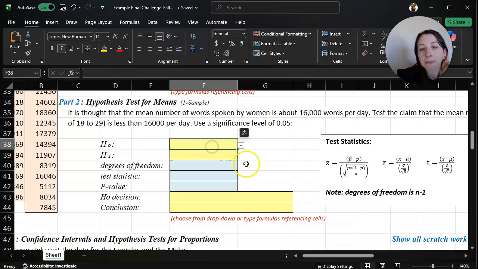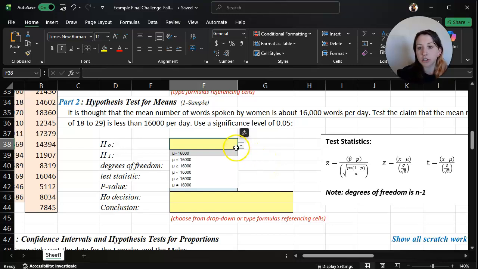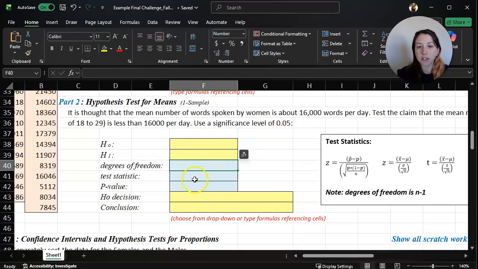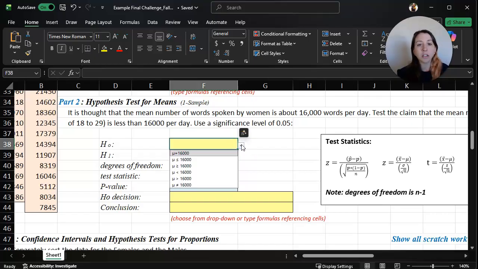Let's think about what our null hypothesis is. Any of the yellow cells have drop downs, and in the blue cells you have to enter functions or numbers. So here we're dropping down, and we are looking at means. Keep in mind the null hypothesis will always include equality. The alternative will not.